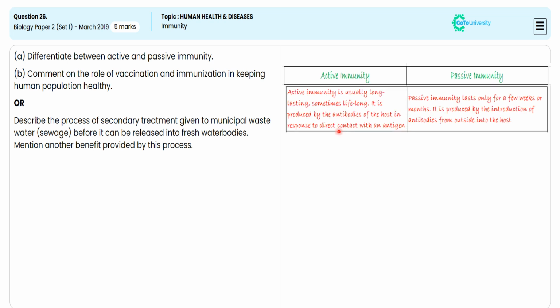In the second differentiation, we are illustrating that active immunity produces an immunological memory. It does not produce immunological memory in passive immunity. For this specification, we are getting another 1 mark.